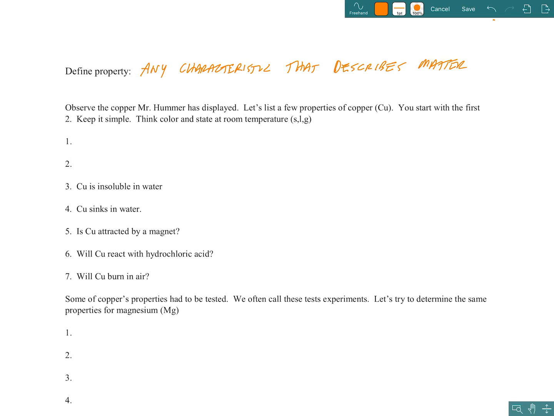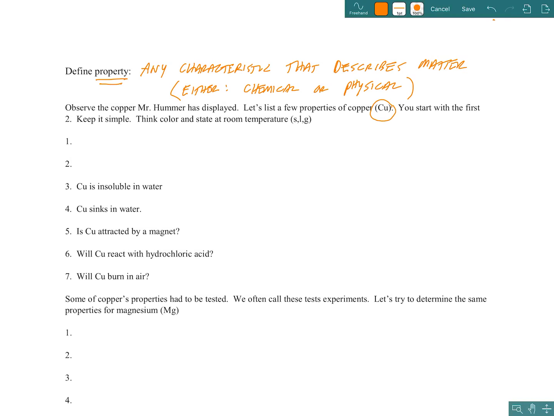Now, those characteristics could be either chemical, so we call them chemical properties, or they could be physical. And you're right, we call those physical properties. We'll be talking about these in a lesson coming up really soon. For right now, I just want you guys to understand what a property is and to be able to give some examples. And once again, if you watch the videos, it should be pretty straightforward.